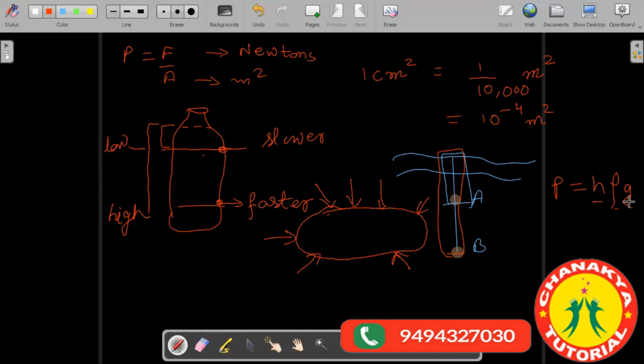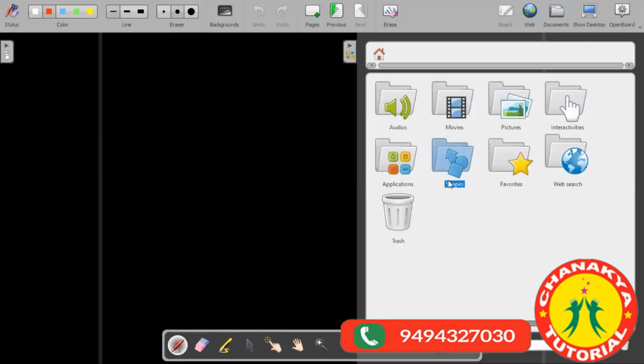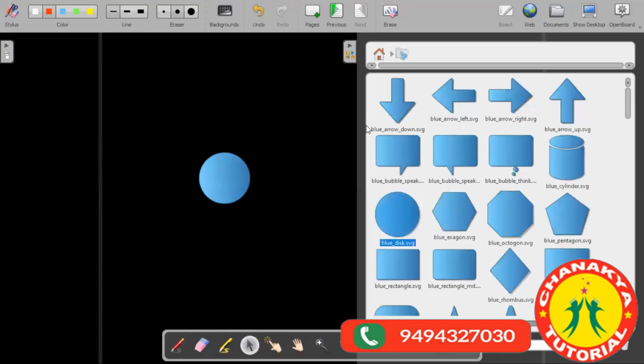Now I think it will be easy for you to understand atmospheric pressure also. Just like water exerts a pressure on the substances, the weight of the water is exerting a pressure. In a similar way, the air column around us. Around us, we have the atmosphere.